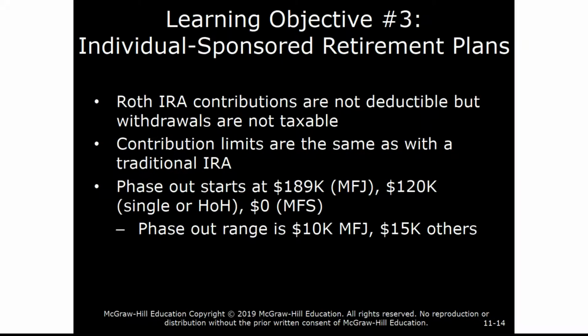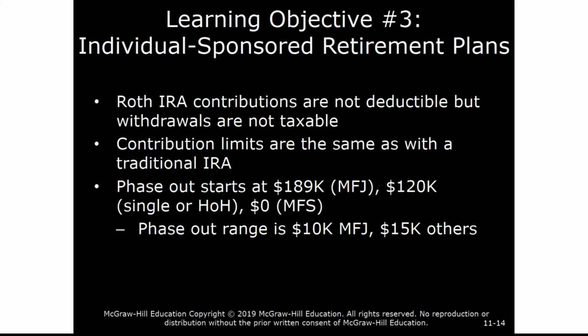Roth IRA contributions are not deductible in any event, but the withdrawals are not taxable either, nor are the distributions, of course. Contribution limits are the same, $5,500 and $6,500 respectively for those under 50 and those 50 and over. And the phase-out starts for the Roth at $189,000 married filing joint, $120,000 single and head of household, and of course $0 for married filing separately.